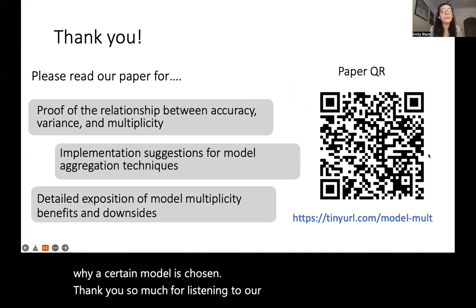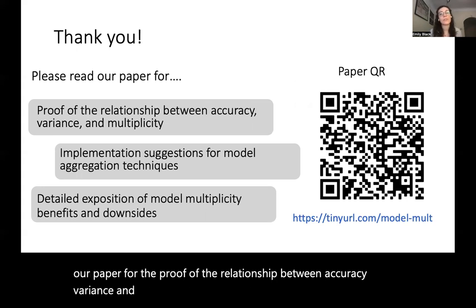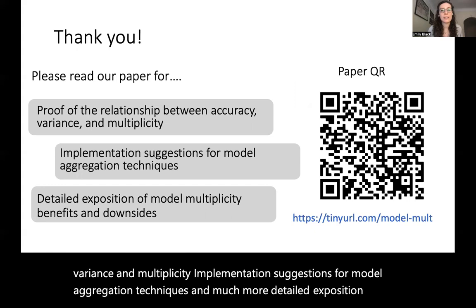Please read our paper for the proof of the relationship between accuracy, variance, and multiplicity, implementation suggestions for model aggregation techniques, and much more detailed exposition of model multiplicity benefits and downsides.